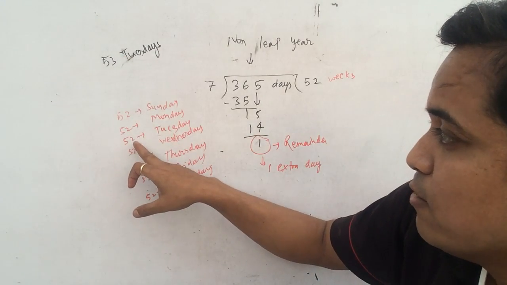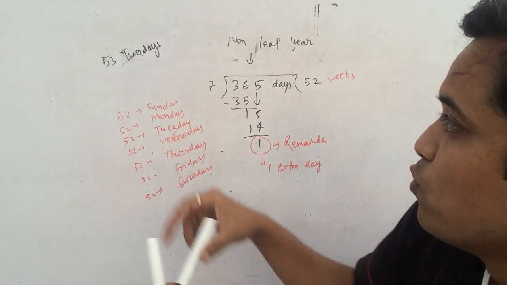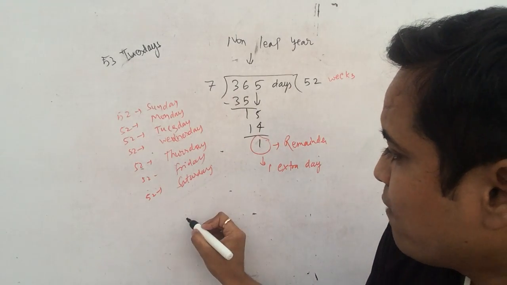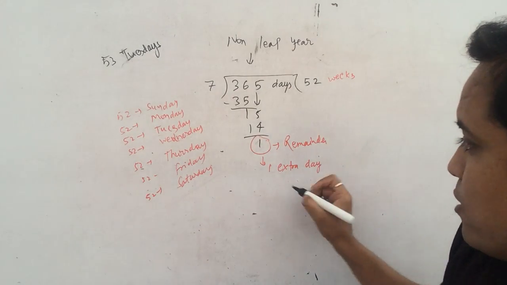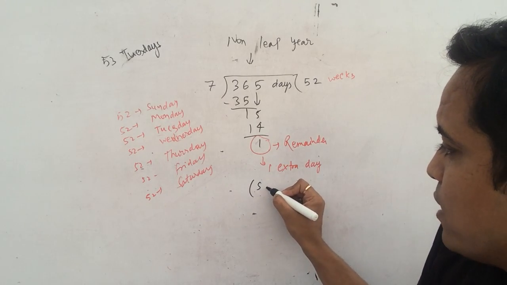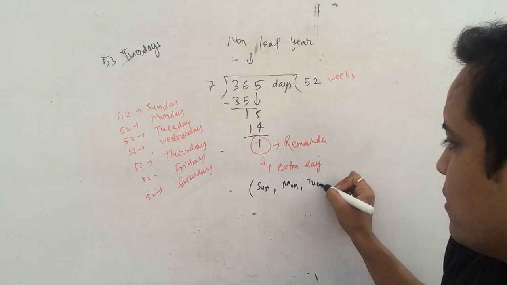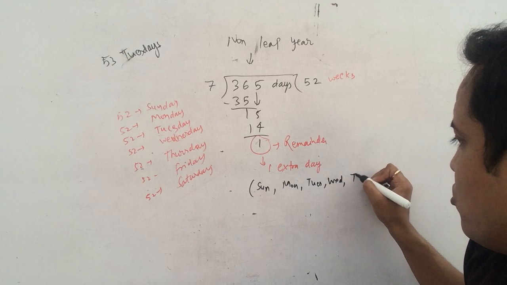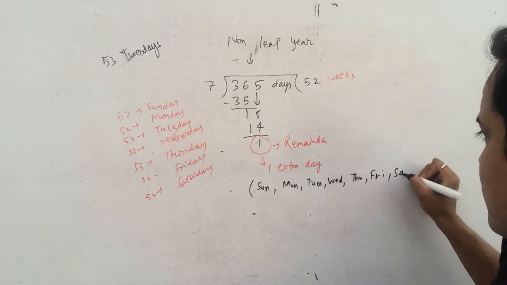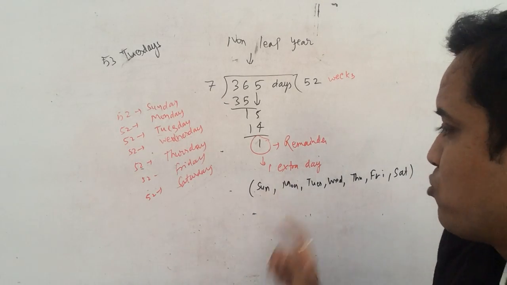Since we have 52 Tuesdays, we need a 53rd Tuesday. So we have the 1 extra day, and for that 1 extra day we have 7 possible cases: Sunday, Monday, Tuesday, Wednesday, Thursday, Friday, Saturday.